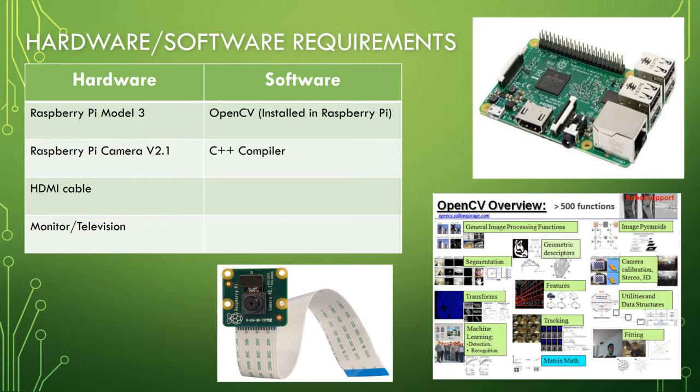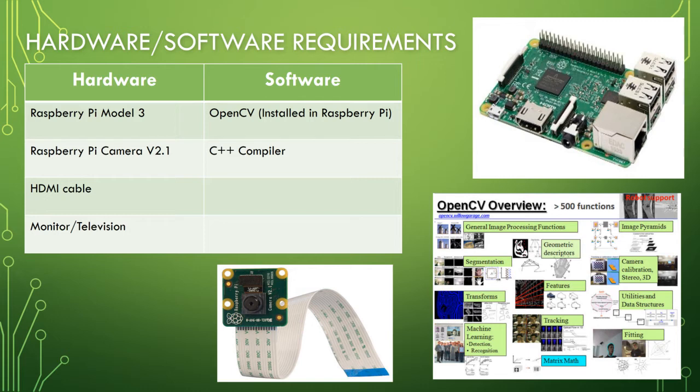I have selected OpenCV, which is open source computer vision, for the software, as it is the most popular library in computer vision. It is a library of programming functions mainly aimed at real-time computer vision, and it is mainly used for purposes related to processing of images. It has different flavors in C, C++, Python, and even Java interfaces, out of which the Python or C++ version was more user-friendly for me.